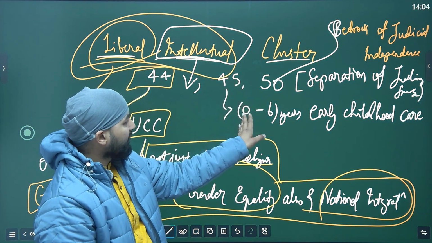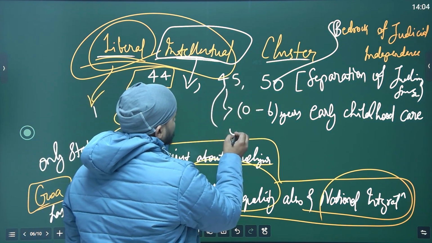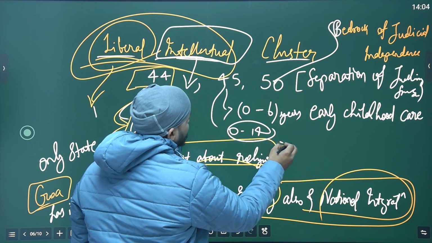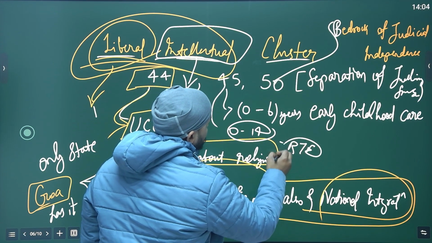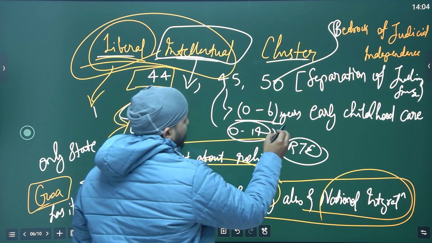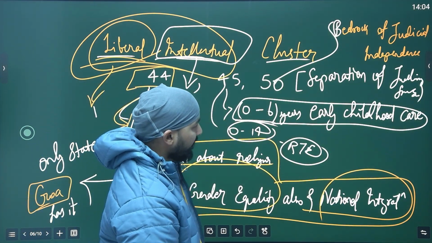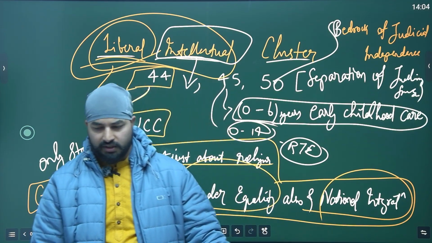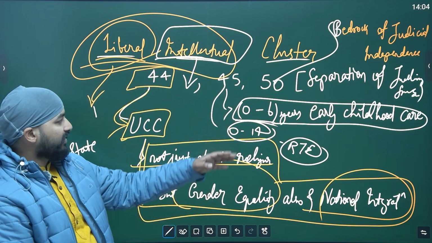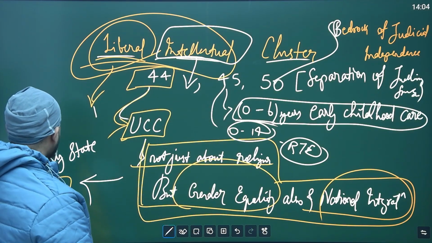This was actually initially available for up to 14 years, but after RTE was made, the right to education, now this is for early childhood care, 0 to 6 years. Okay, ensuring healthy and good and proper growth of children. You can see the text, I'll show you.